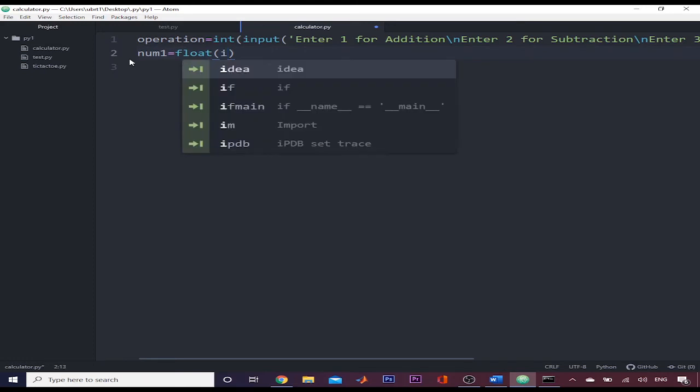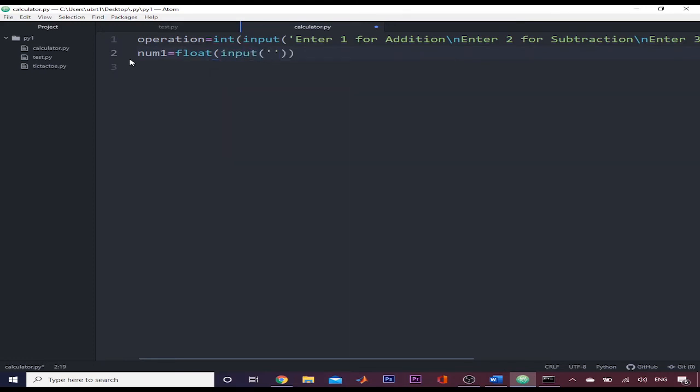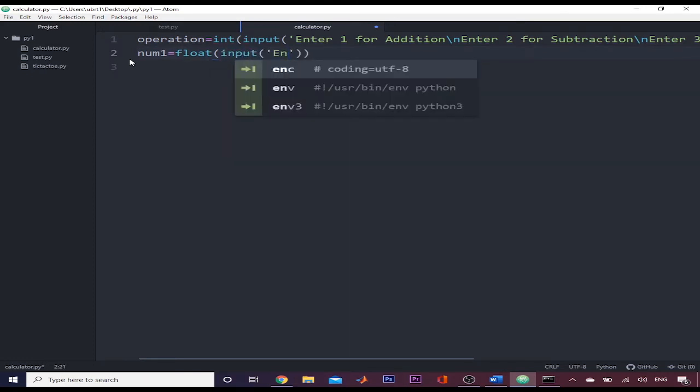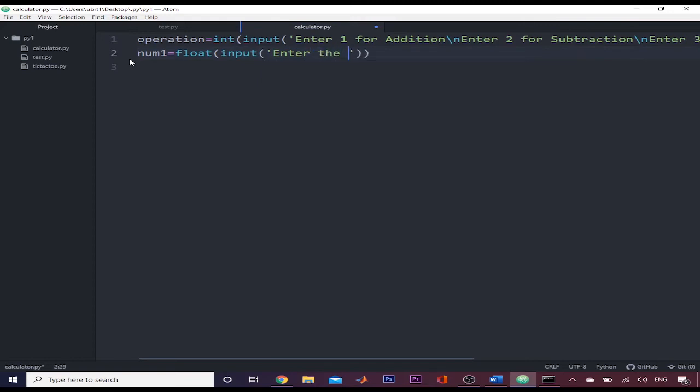Then input, enter the first number. Again I will do it for the second number. Number 2, enter the second number. So we have taken the operation and the two numbers.